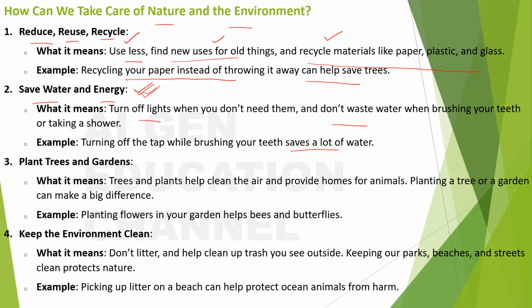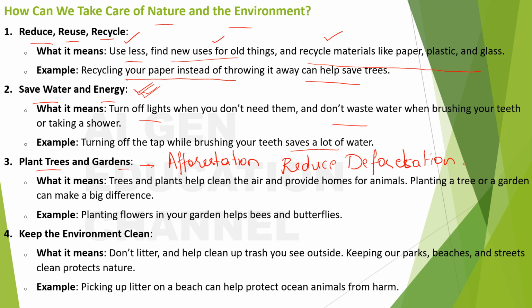How about plants, trees and gardens? You know this very well, right? In order to protect our nature and environment, it is important that you plant more trees. Afforestation means planting more trees, and reduce deforestation, which means cutting the trees. All this will help to protect nature and environment. What does it mean?